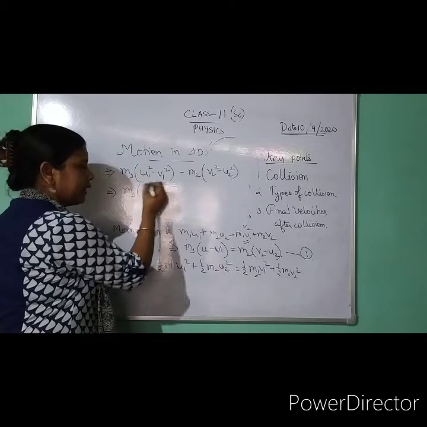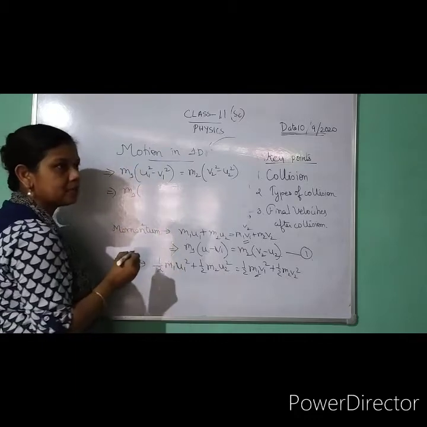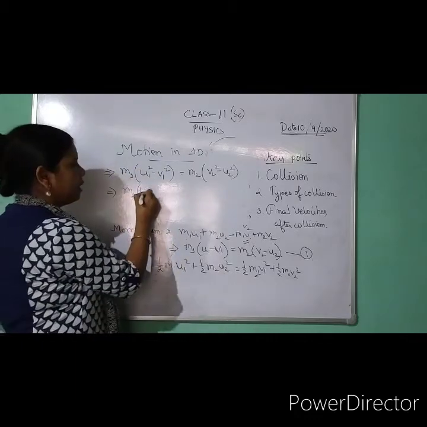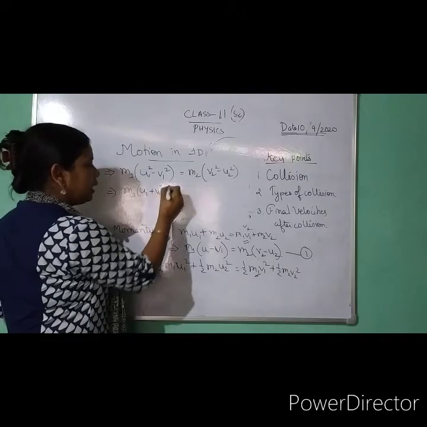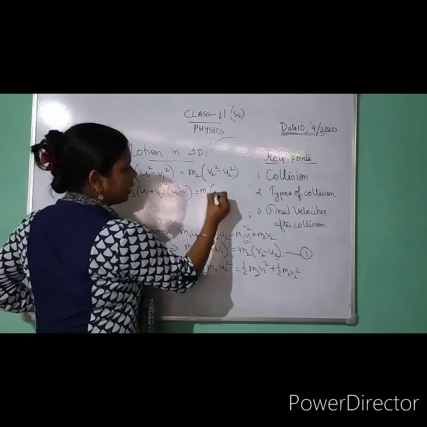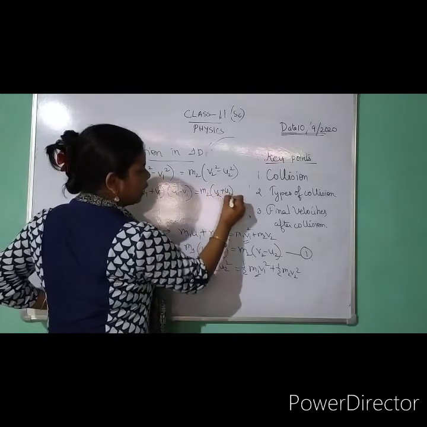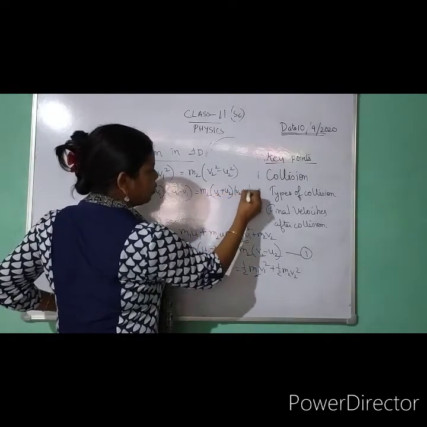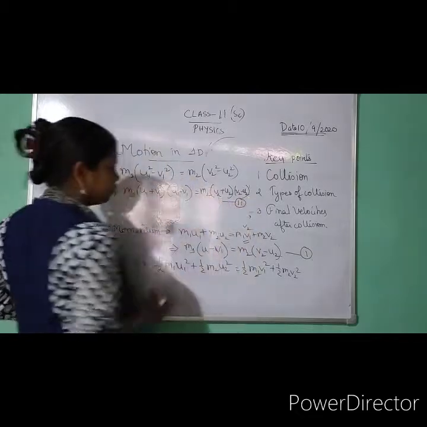So this one is what? Algebra, a square minus b square. What is that? a plus b into a minus b. So I will write u1 plus v1 into u1 minus v1 is equal to m2 times, so what can I write, v2 plus u2 into v2 minus u2. So this is my equation number 2.